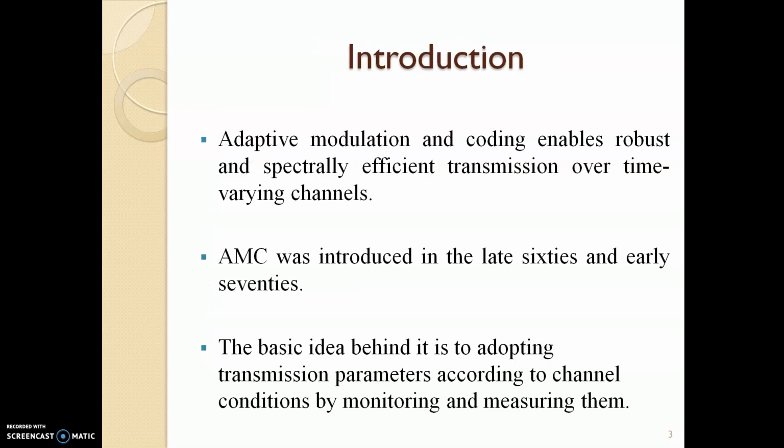Introduction. Adaptive modulation and coding enables robust and spectrally efficient transmission over time varying channels. AMC was introduced in the late 60s and early 70s. The basic idea behind it is adapting transmission parameters according to channel conditions by monitoring and measuring them. That means the channel conditions will be measured constantly, and according to the channel condition, the transmission parameters are selected.